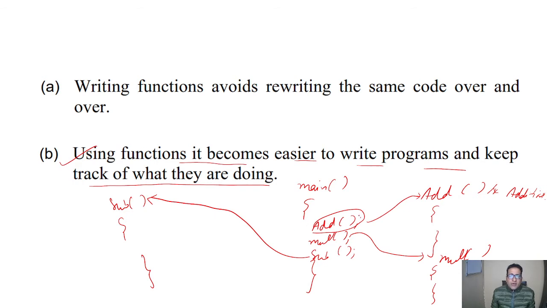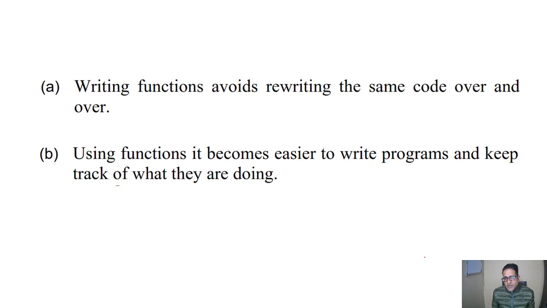After that, if there is some problem in multiplication, if we find that the program is not giving 5 fours are 20, it is giving 22, we will not go to the addition program, we will not go to the subtraction program, we will go to the multiplication program directly and check the statements to see what the problem is.